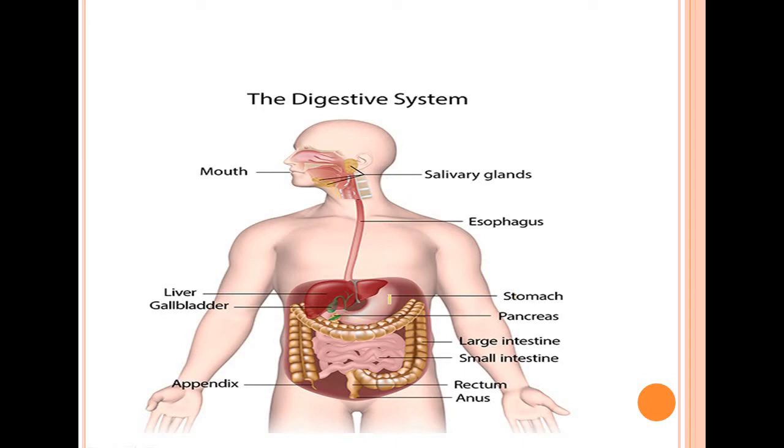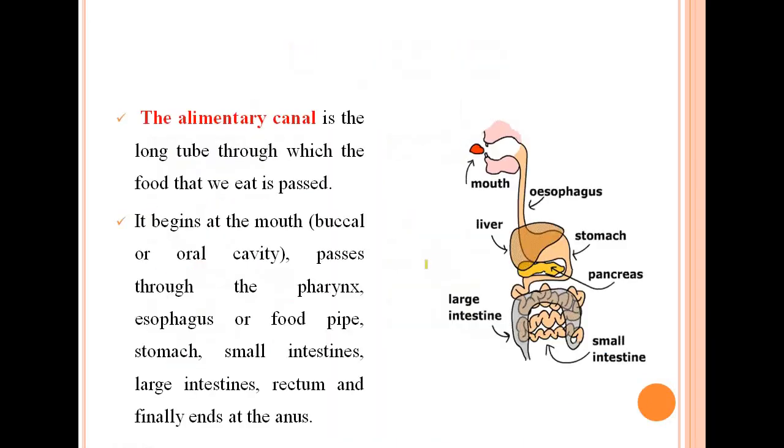This is a J-shaped chamber present in the left part of the abdomen. Just below it there is the small intestine. The name is small intestine, but it is very, very large. It's called small because it's a thin tube-like structure. This is the large intestine, liver, gallbladder here, rectum, anus and pancreas. So these are the different organs involved as well as the accessory glands in the human digestive system.